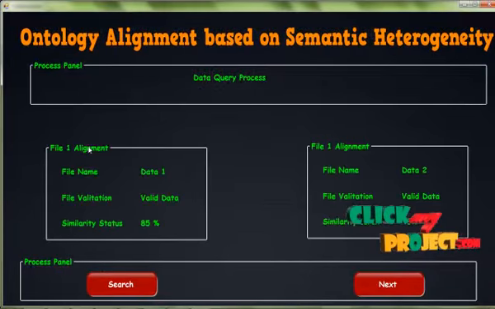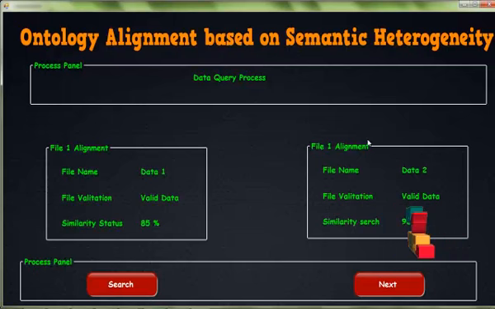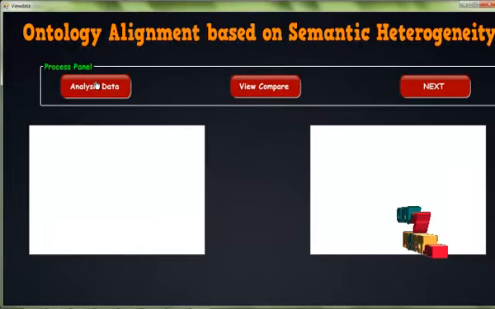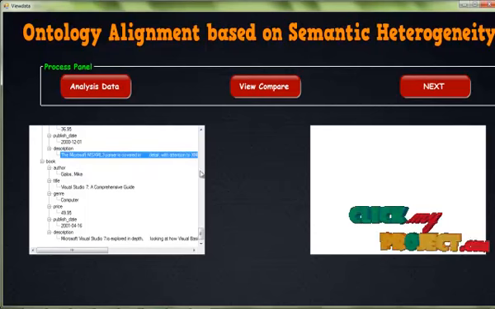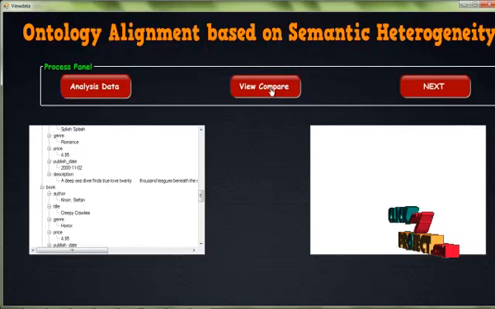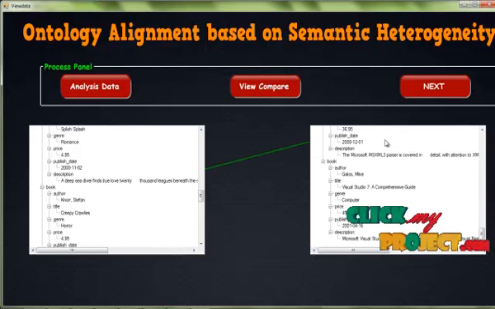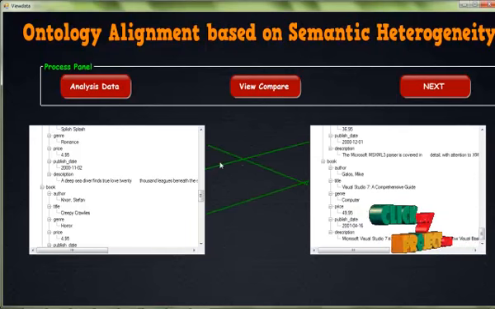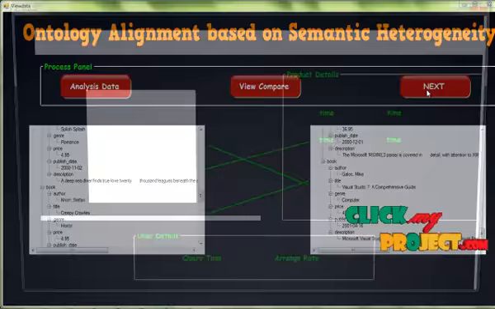Search, this is our file 1 and file 2. So file name and file name 2, validating the data. This is a similarity status of 85%, and this file, data 2, has a similarity of 95%. Then click the next process. Then analyze, this is also the XML data converted to OW, and the data has been received. Then view data, this is the file 2 data, the matching points for our process, matching for our project flow. Then click the next process.